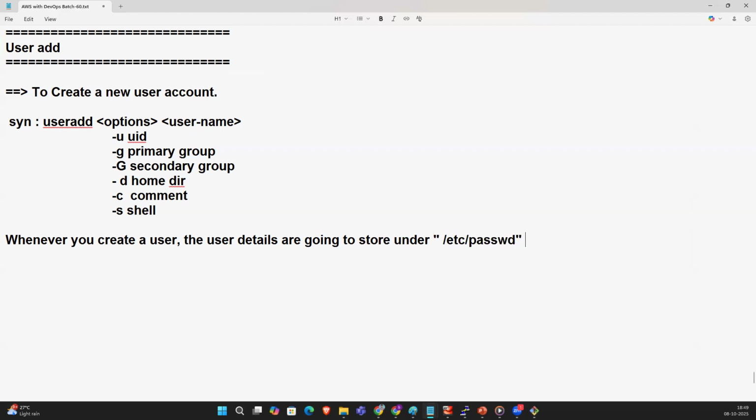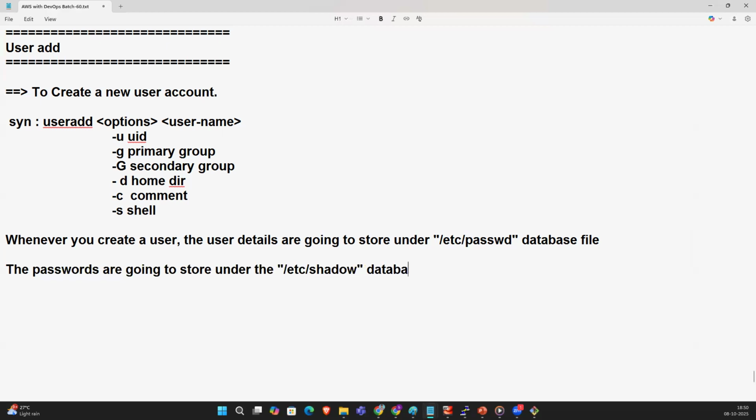What is the file name, guys? Is a database file. And the passwords are going to be stored under the /etc/shadow database file.